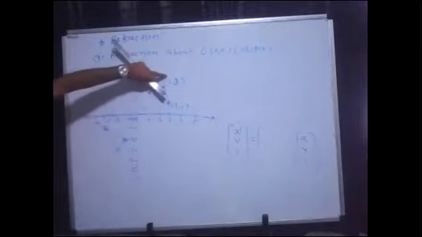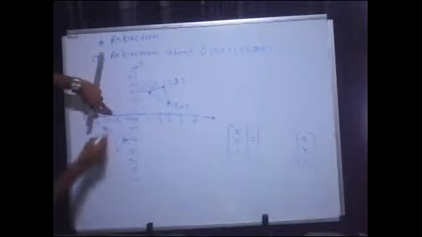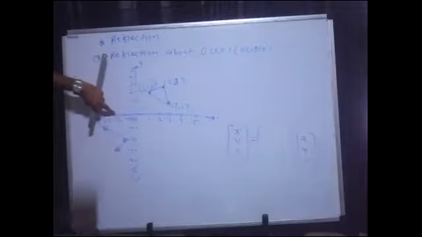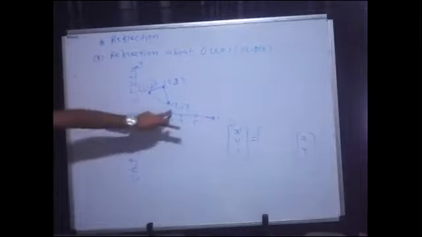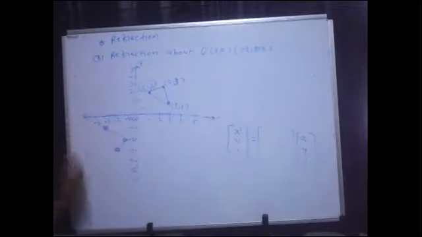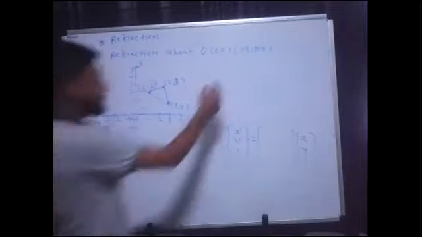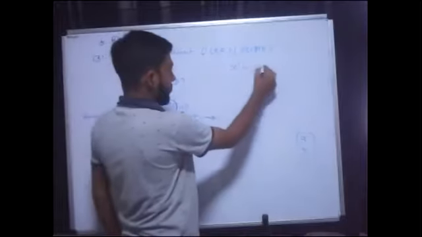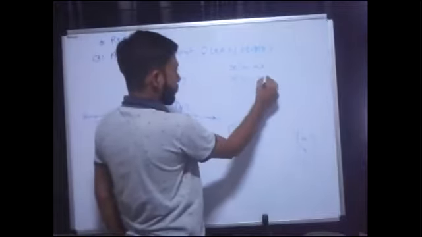Similarly, if it is 2, 3, then I will get -2, -3. So -2 and -3, this is the point. And if it is 3, 1, then I will get -3, -1. So -3 and -1. So I'm getting this point. So what I can write? X dash is equal to -x and y dash is equal to -y.